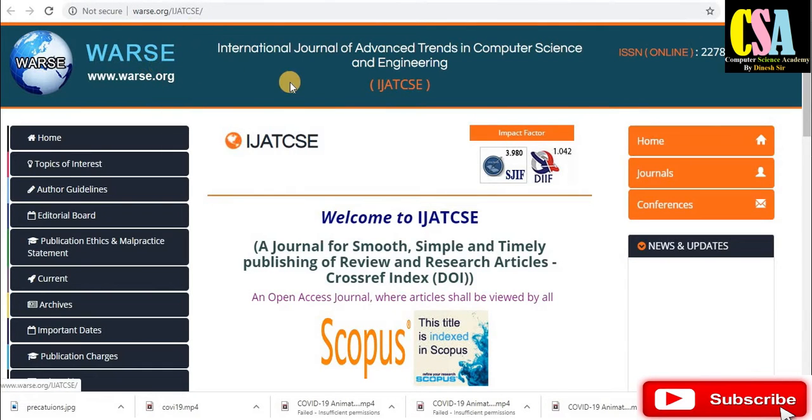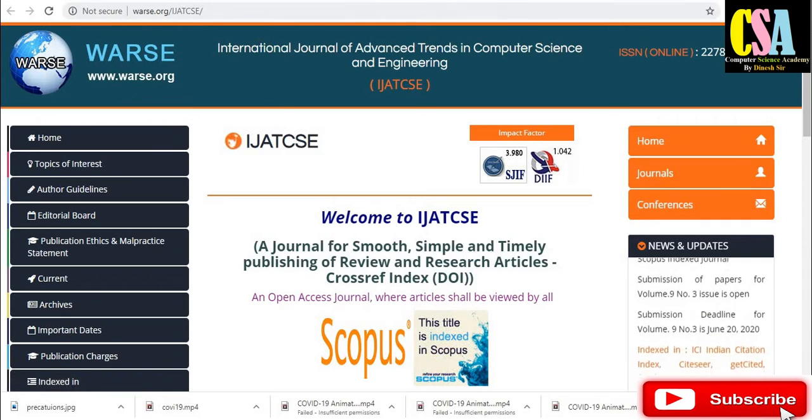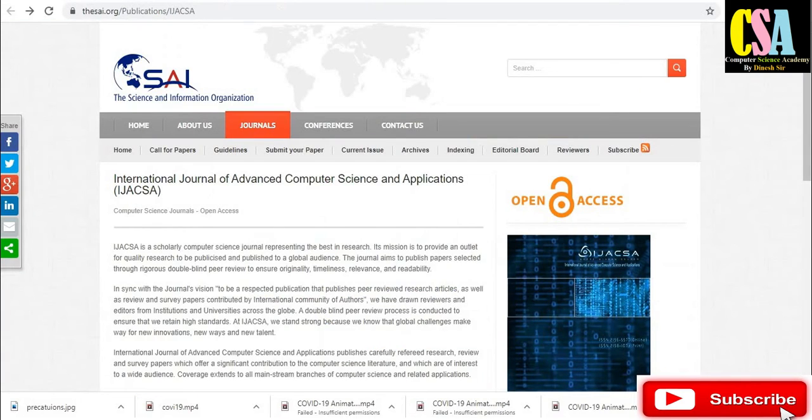Next one is a Warse journal, IJATCSE, the International Journal of Advanced Trends in Computer Science and Engineering. This is also a very good reputed journal, indexed in Scopus. So all the journals are indexed in Scopus.